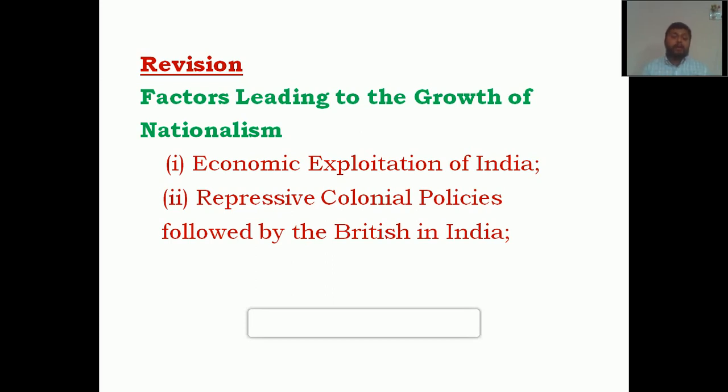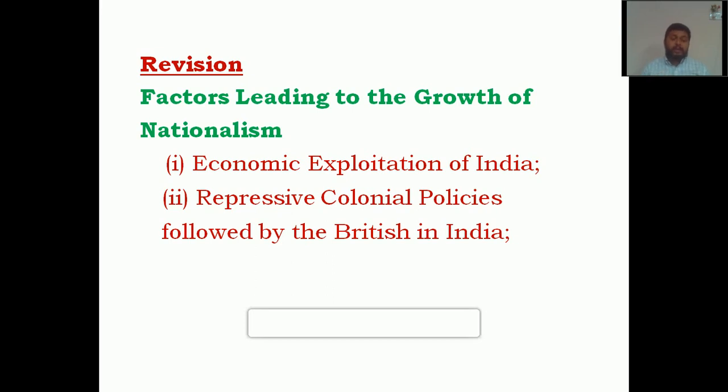And they were not permitted to publish any news which could urge people or support people to grow nationalism. So many restrictions like these were placed on the press. This was one of the policies adopted by the British, that is the Vernacular Press Act.